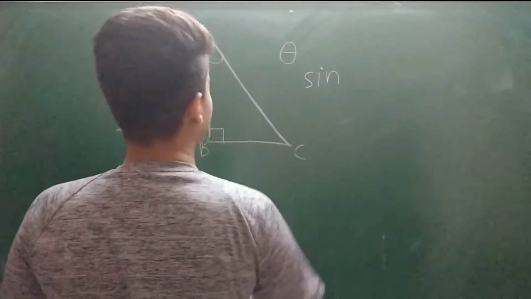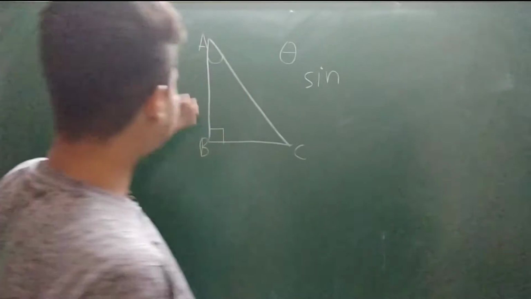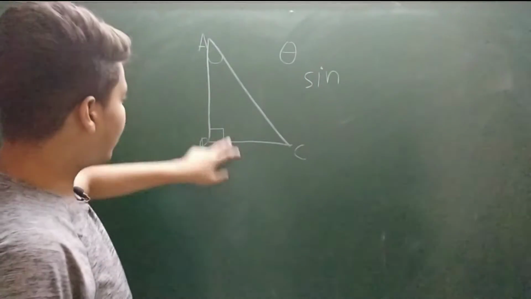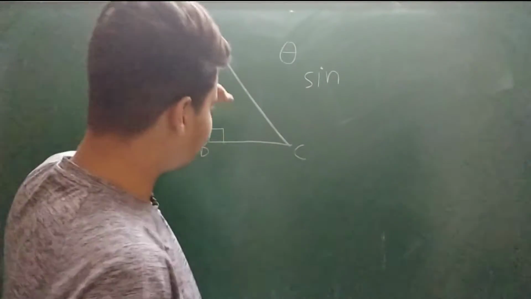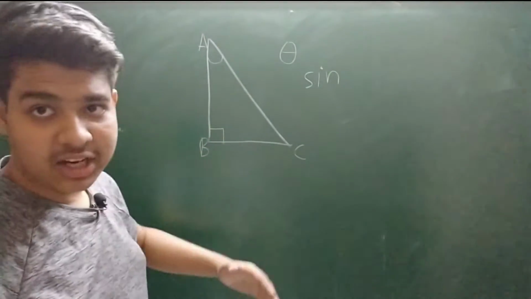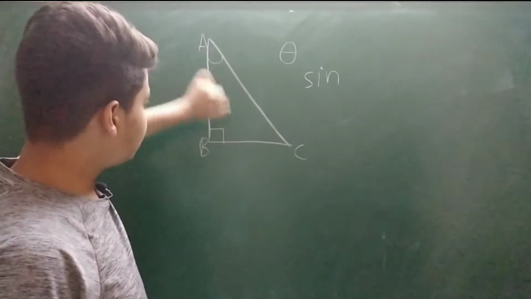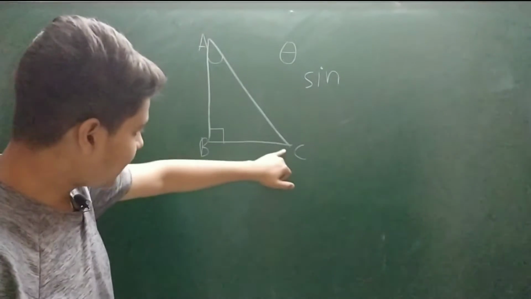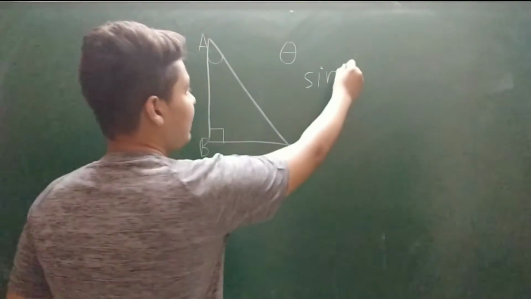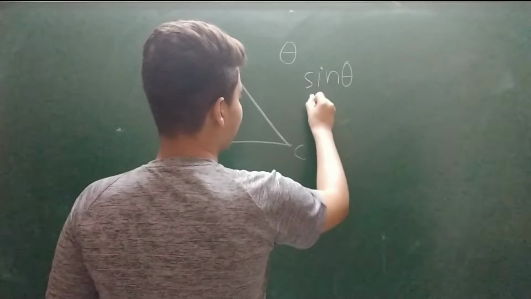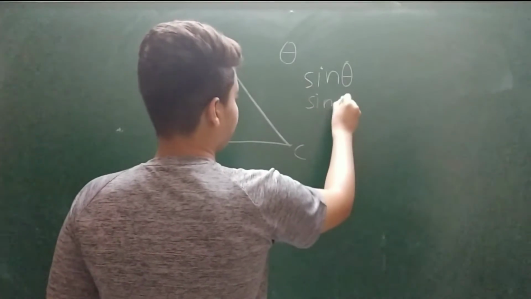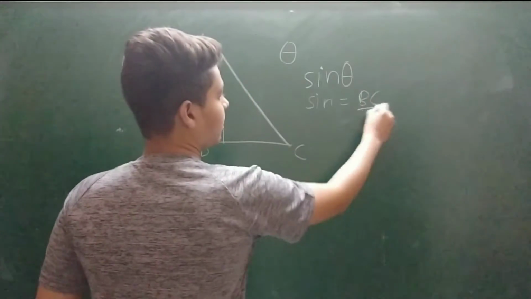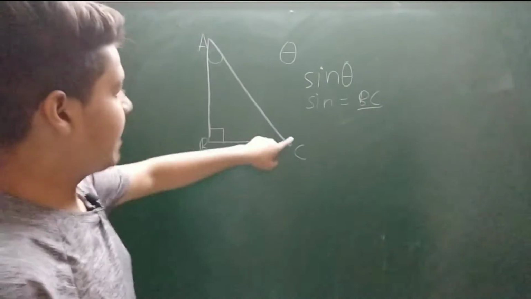S-I-N. Sine means the ratio of a triangle. Suppose we have A as theta, the ratio of perpendicular upon base. Perpendicular in this sense refers to the side that is opposite to our angle. So since in this angle we have taken A as our theta, our side will be BC. So sine theta, or else you can say sine A, equals BC upon AC.